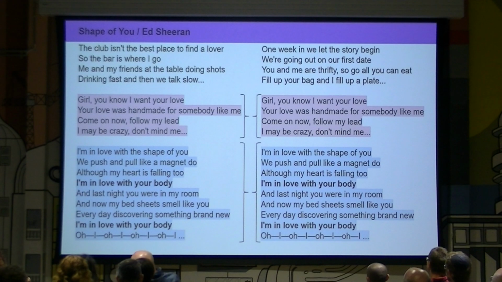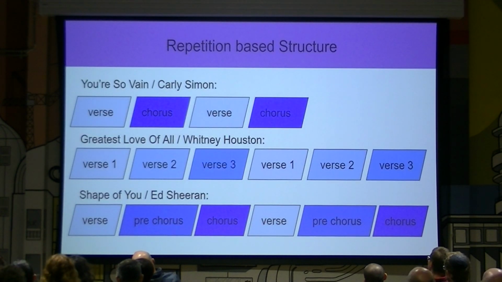Another example is Shape of You by Ed Sheeran, where we have 2 segments that repeat the same number of times. And in that case, we call the first one pre-chorus and the second one chorus. So in this song, the refrain is "I'm in love with your body," and it appears only in the chorus. So the structure is verse, pre-chorus, chorus, verse, pre-chorus, chorus.